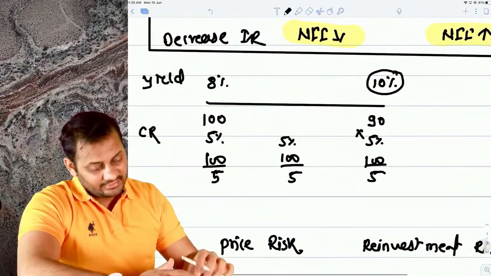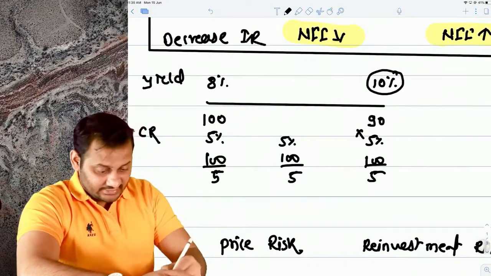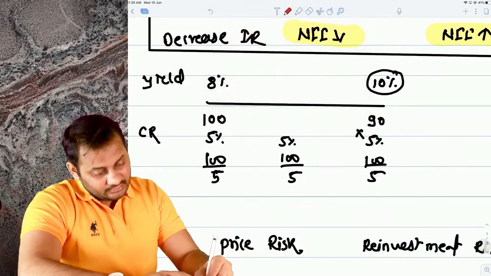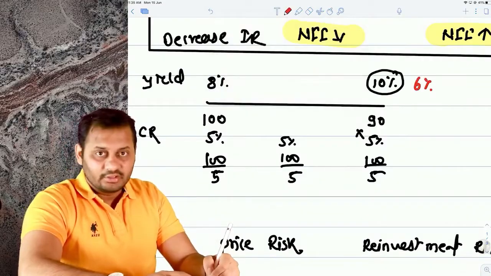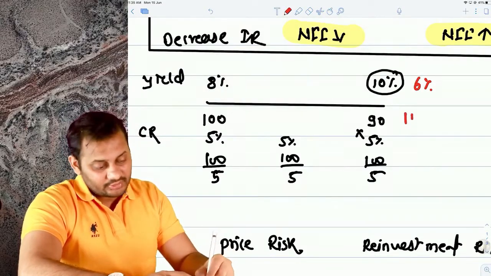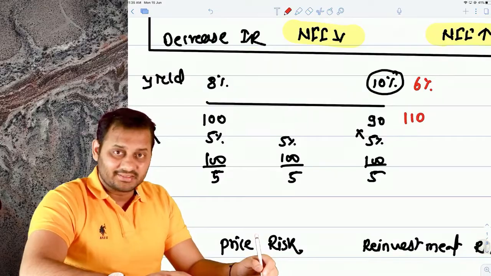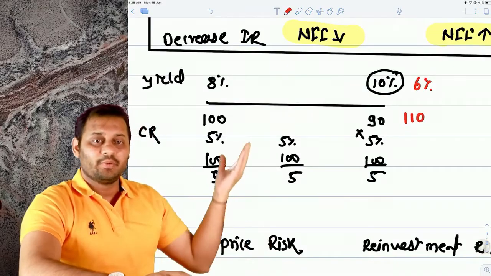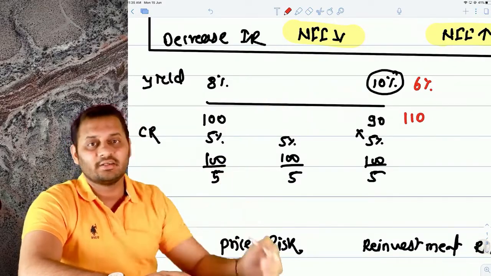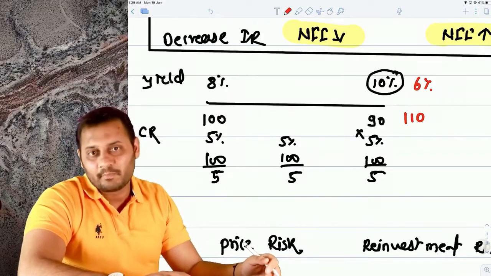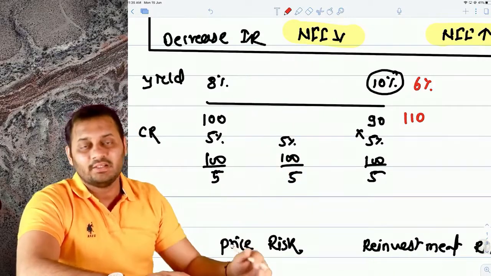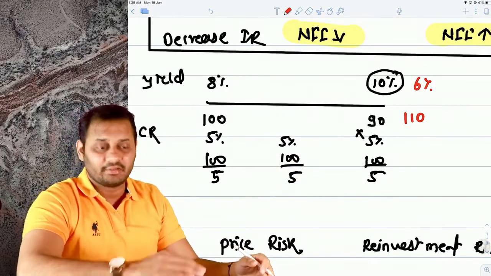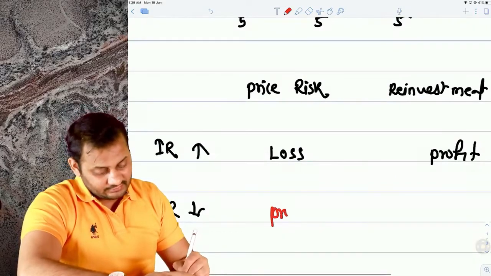If the interest rate decreases, let's write it in red, to let's say 6%, the market price will increase to let's say 110, and this is a good thing. There is no price risk in case the interest rates are decreasing, because the market price at which I can sell the bond is higher, so it's a profit in this case.